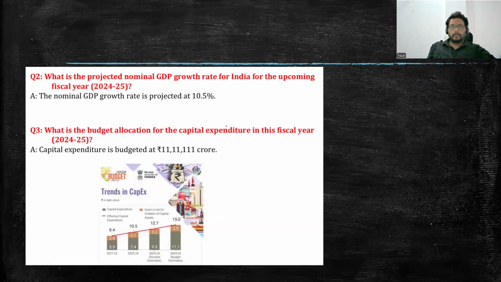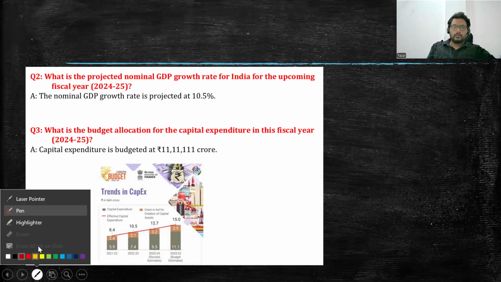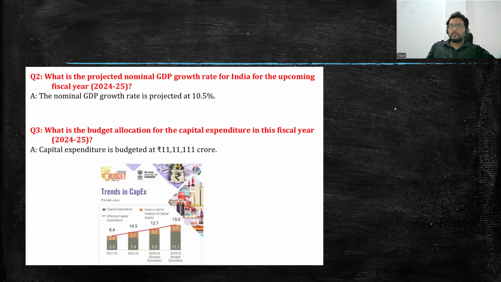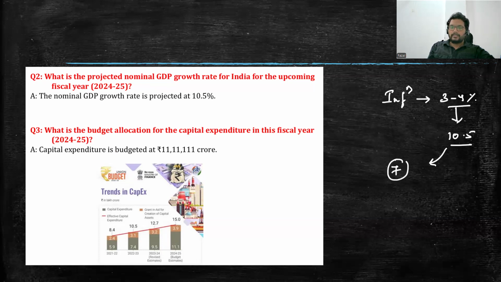Next, what is the projected nominal GDP growth rate for India for the upcoming fiscal year? So what is the nominal growth rate? Nominal growth rate means a growth rate which is inclusive of the inflation level, which is the current growth rate. So inflation is added in this. Somewhere around 3 to 4% inflation is added into the nominal, which makes the growth rate go to 10.5 percent. If you eliminate the inflation, you will again get somewhere around 7 percent. That could be your real GDP.